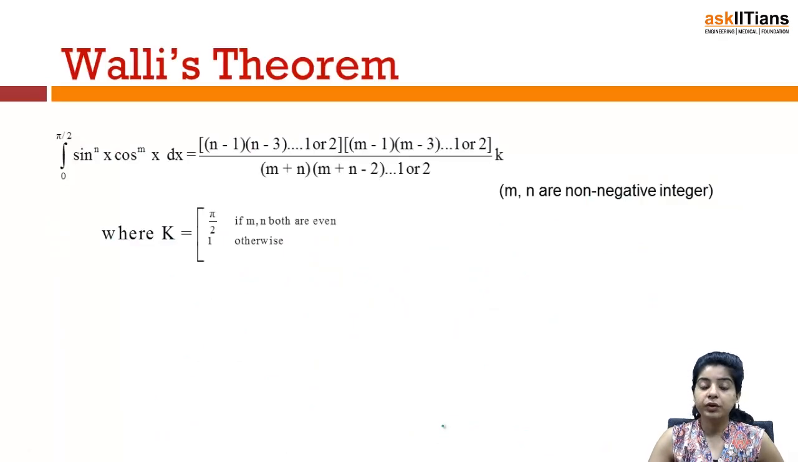Next is an important theorem, that is Wallis theorem, and Wallis theorem is important. It is extremely helpful in solving questions within seconds. It says integral 0 to pi by 2 sin^n x cos^m x dx is (n minus 1)(n minus 3) and so on down to 1 or 2, into (m minus 1)(m minus 3) and so on down to 1 or 2, by (m plus n)(m plus n minus 2) and so on down to 1 or 2, into capital K, where K will be pi by 2 if m and n both are even and 1 otherwise. Once we discuss the application of this theorem, it will be quite simple for you, but yes, do remember this theorem. You should be well versed with this theorem.